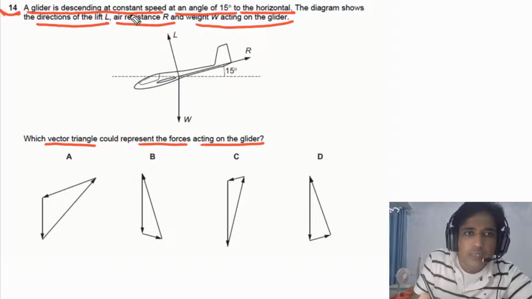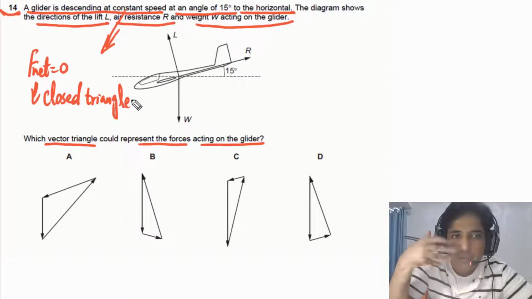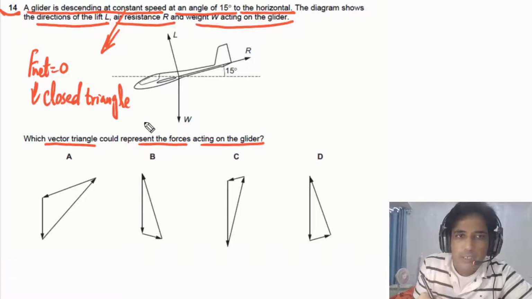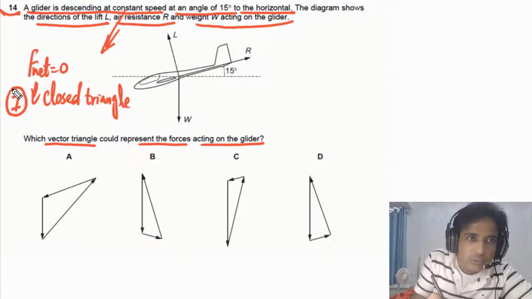First thing we need to understand is constant speed. Constant speed means that F net on this glider is equal to 0. If F net is equal to 0, it means it should form a closed triangle. So this is the first thing we need to understand. If there are more than 3 forces, then it should form a closed polygon. In this case, it has to form a closed triangle. But if you look at all these options, they form a closed triangle. So this first point is true for all of them.